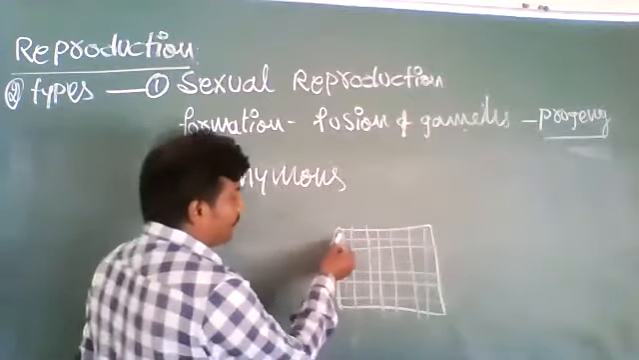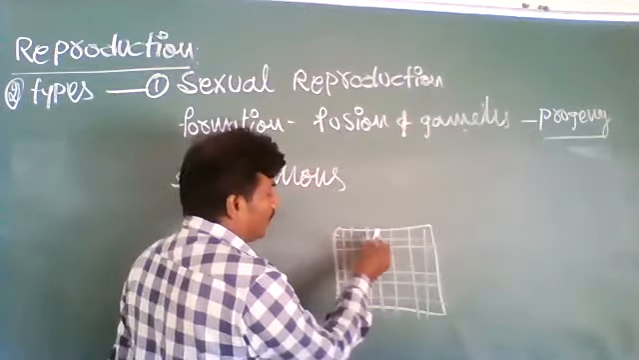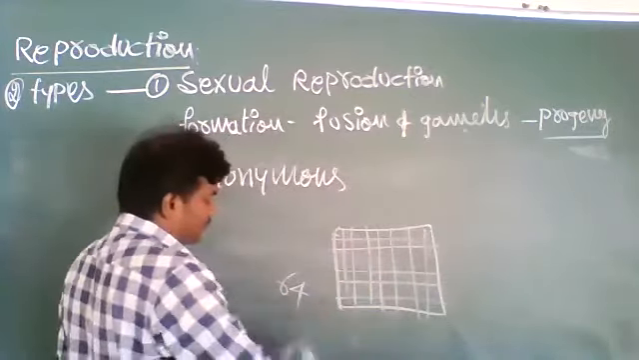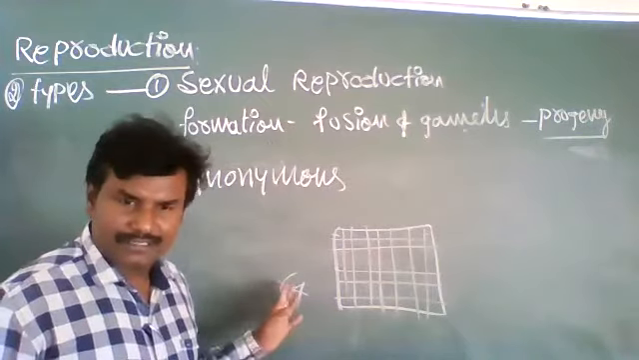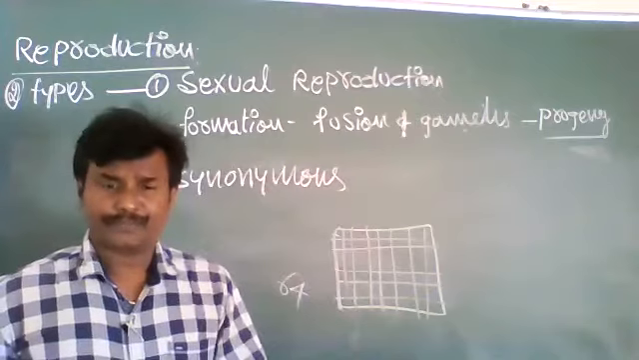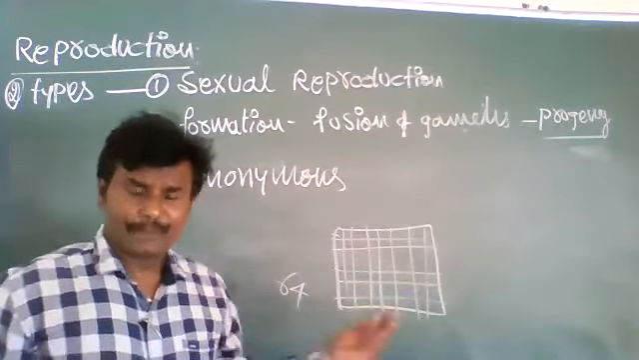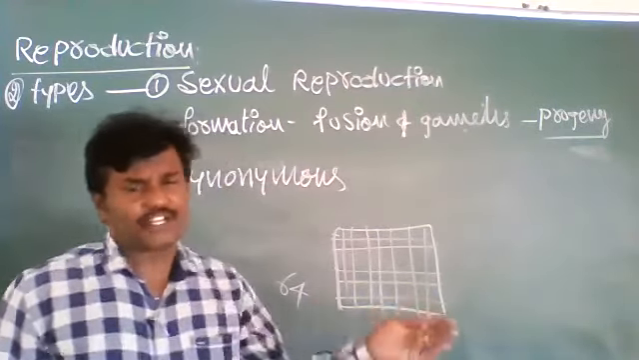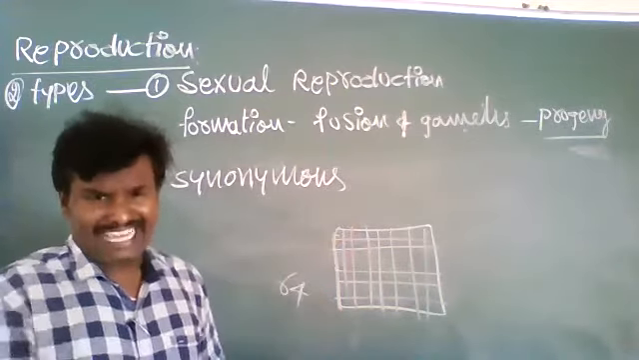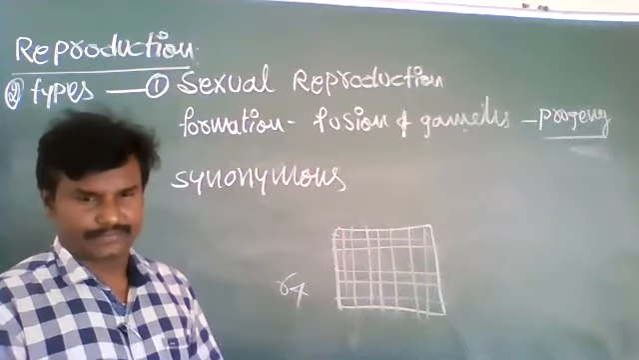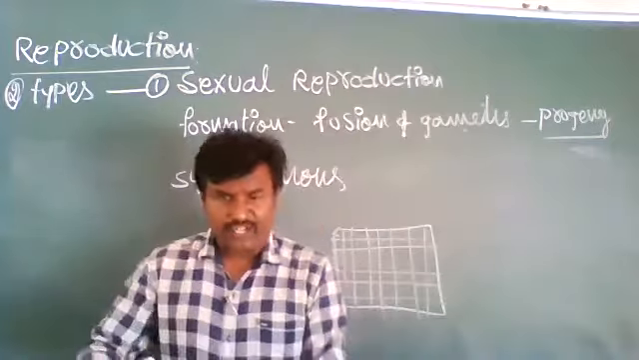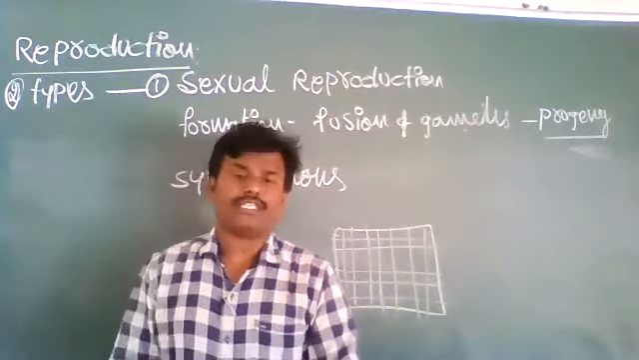So see, reproduction 1, 2, 3, 4, 5, 6, 7, 8. 2 to the power 6 is 64 organisms. The cell is divided into 64. These 64 will show growth. First reproduction, after reproduction growth. So both the terms, growth and reproduction, occur simultaneously. First reproduction, next growth. After growth, the same organism again undergoes reproduction.